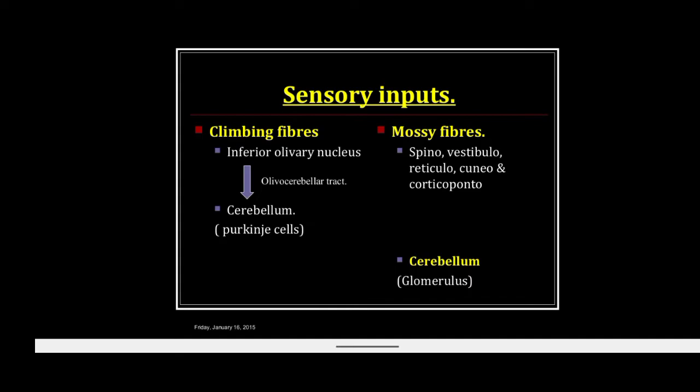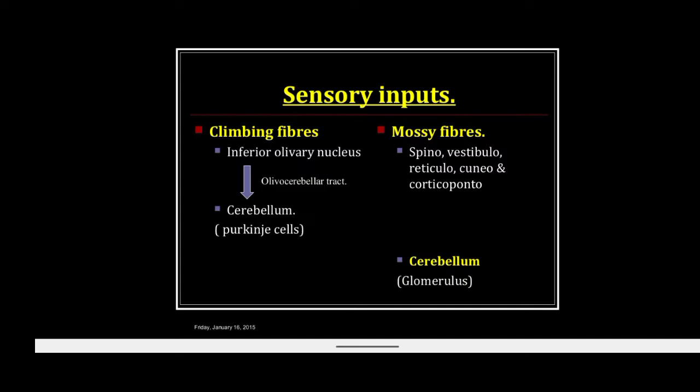The climbing fibers arise mainly from cells in the inferior olivary nucleus. This nucleus is present in the medulla oblongata, and their activity is increased when a new movement is being learned. And these climbing fibers establish a one-to-one connection with the Purkinje cell dendrite and excite it to discharge.